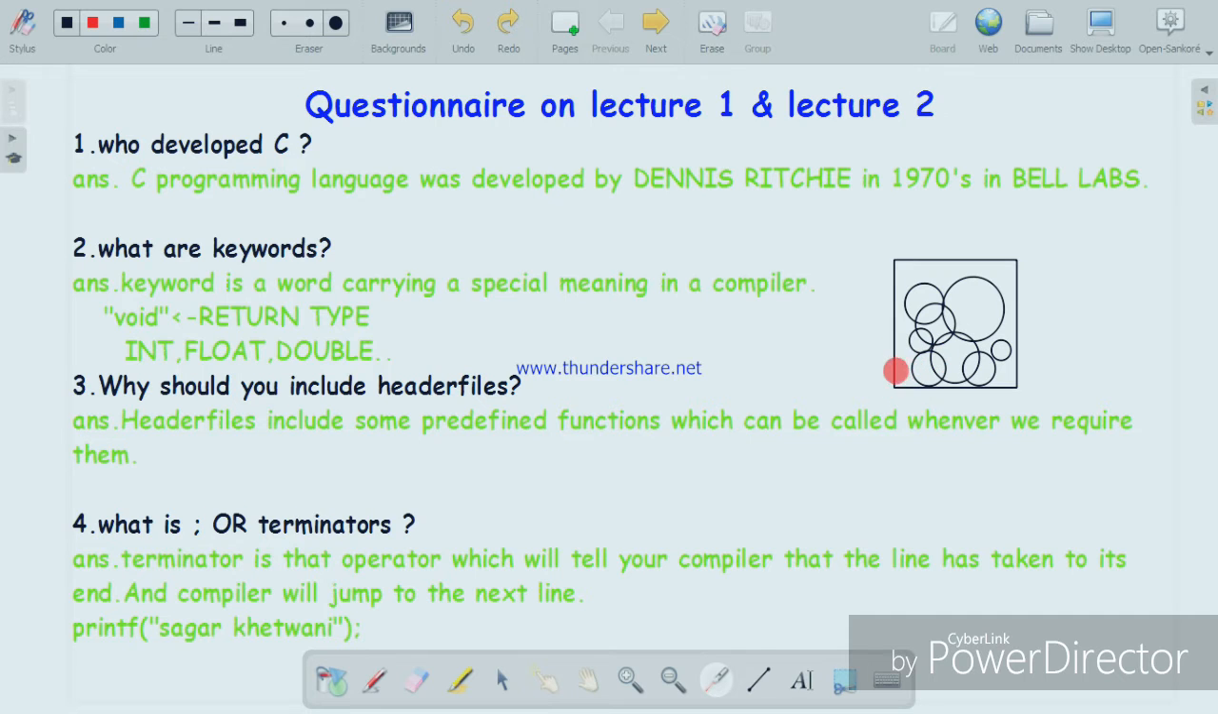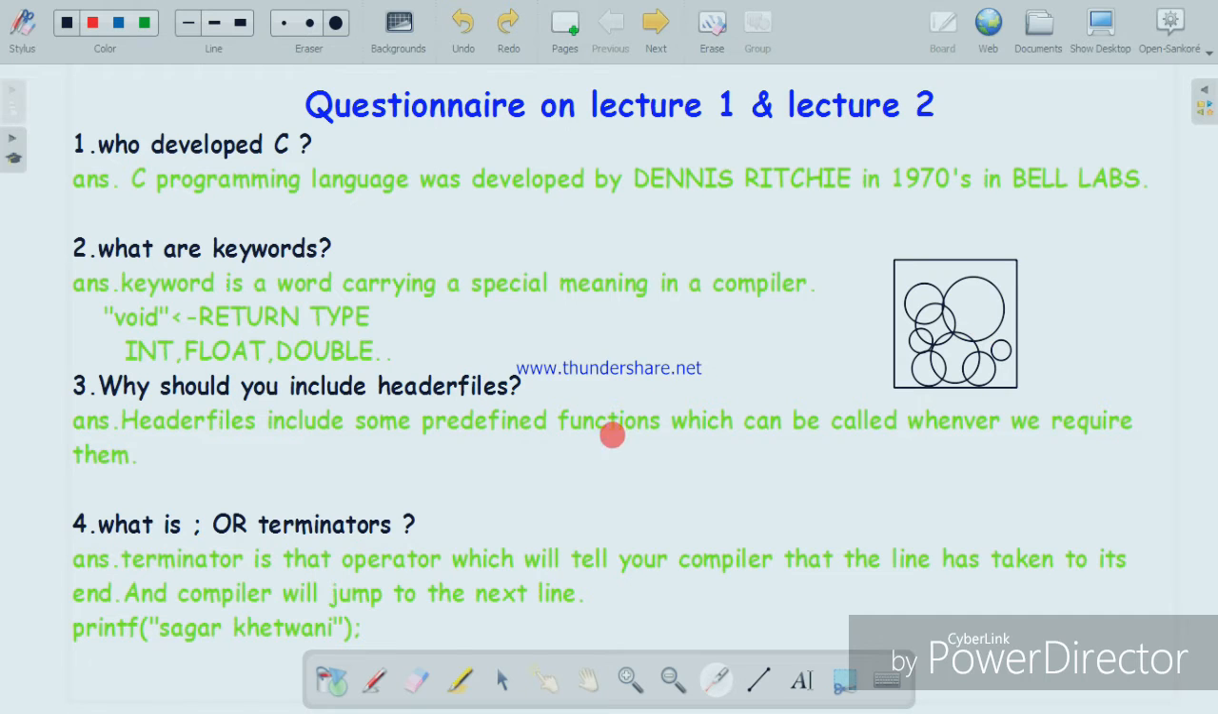Similarly, take this box as a header file. This box is a header file containing these functions, and take these toys as functions. So whenever you want to use these functions, you just write the header file in the header file area, and use the functions of that header file.